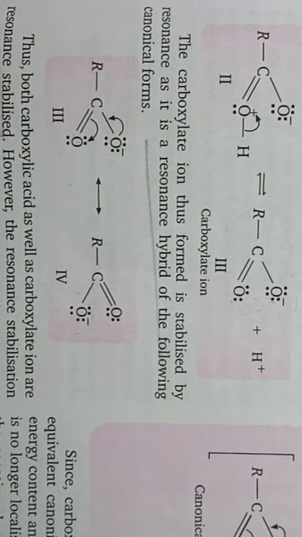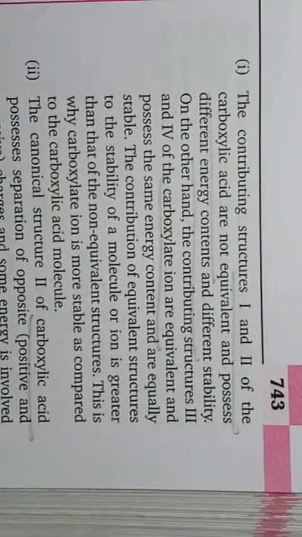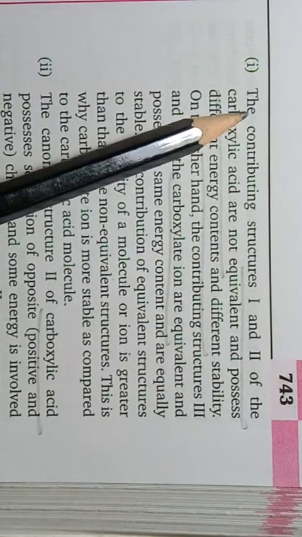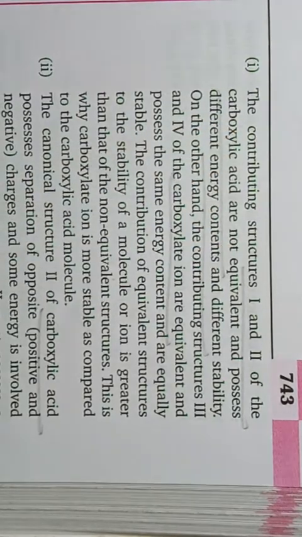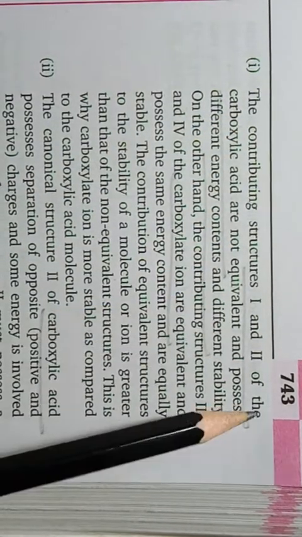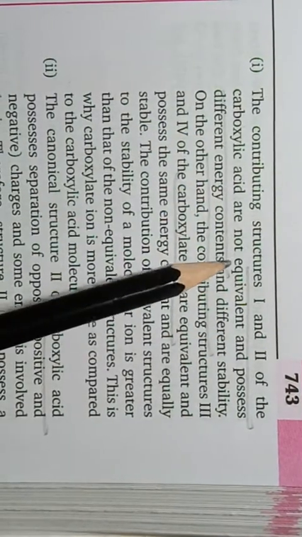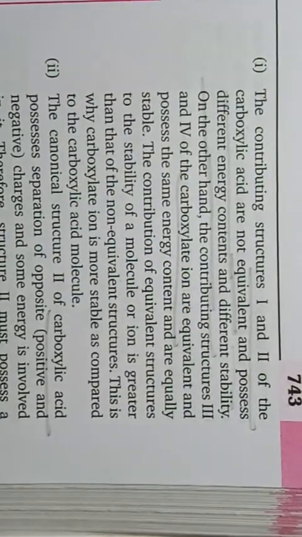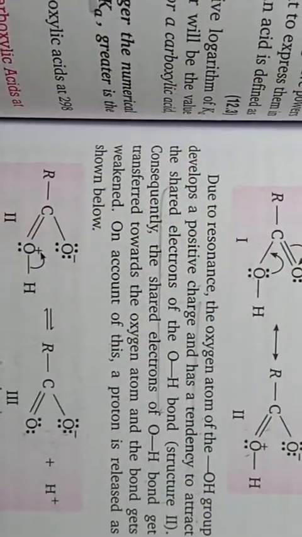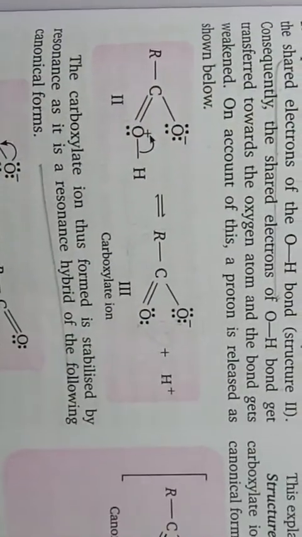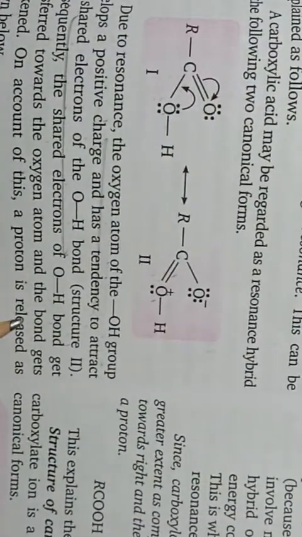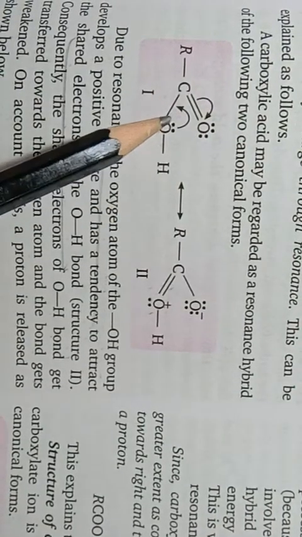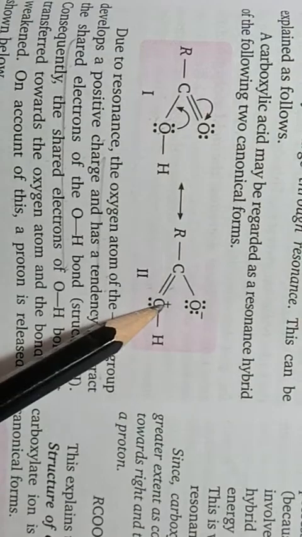Why is it so? These are the points. The contributing structures 1 and 2 of the carboxylic acid are not equivalent and possess different energy content. Why are these two not equivalent? Because the first one is without charge and the second one has charge separation.